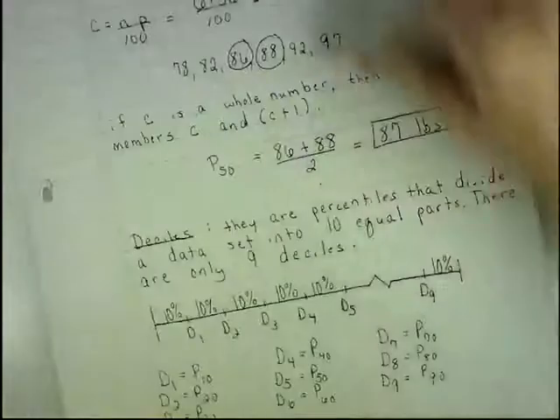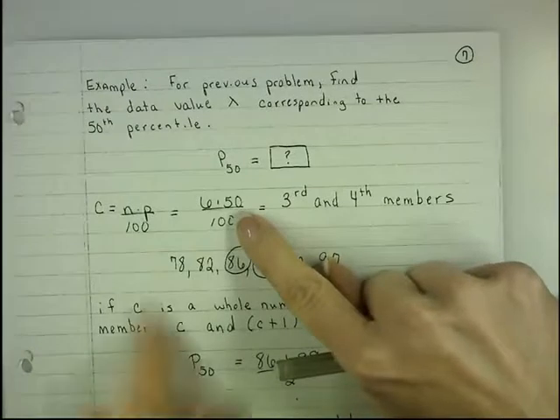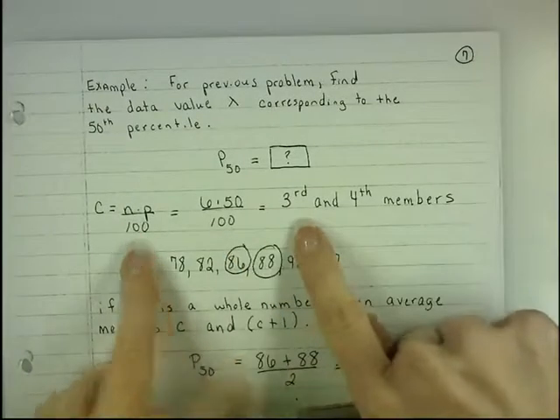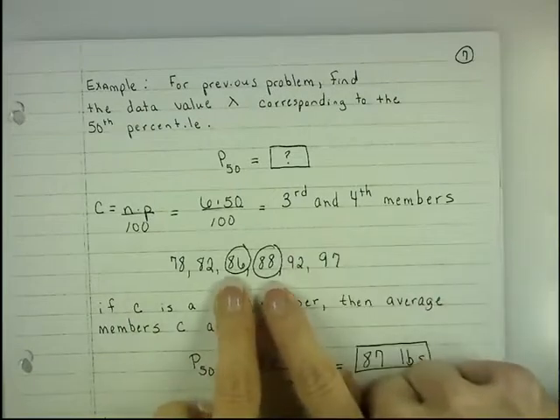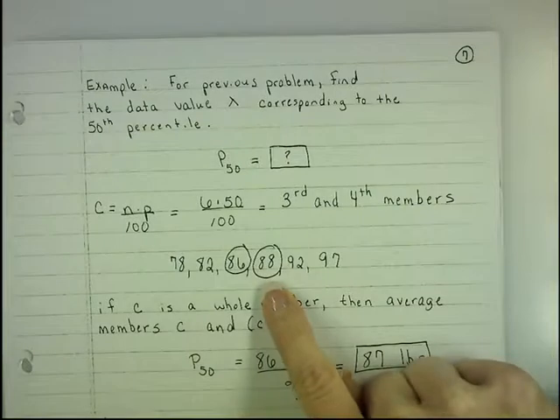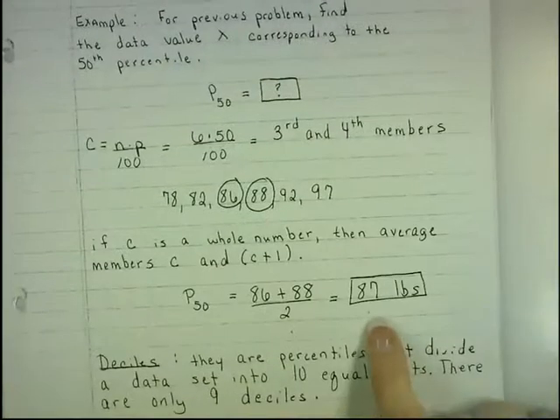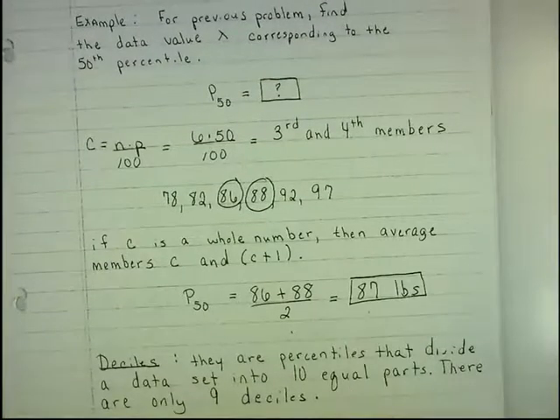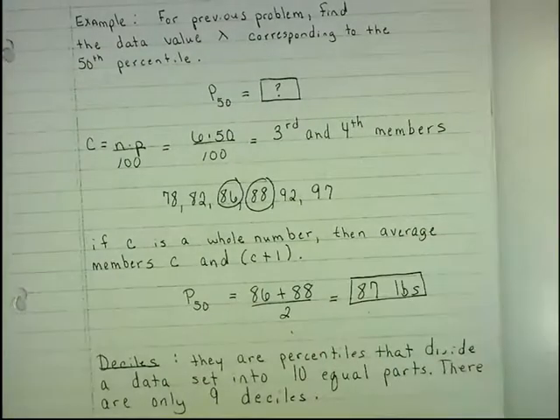Okay? And then again, if you want to find the child whose weight falls at the 50th percentile, then that is 6 times 50 over 100. Now, since it is a whole number, you would go to the third child and the fourth child, and just like you found the median, by the way, the 50th percentile is the median, you would average the 86 pounds and the 88 pounds together, and you would get 87 pounds would be the child that falls at the 50th percentile. So the 50th percentile is a measurement of position, but it's also the median of a data set. So this is where c turned out to be a whole number.